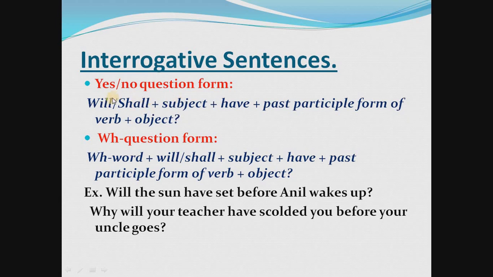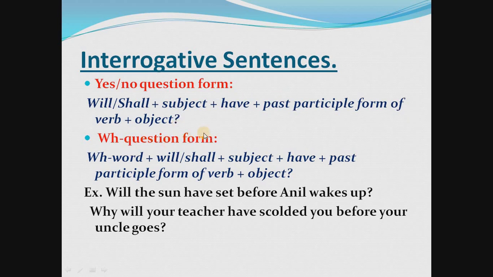According to the subject we use will or shall. With we and I we always use shall, and with the other subjects we use will. Then have, then verb third form, then object and question mark. It is compulsory for interrogative sentences.